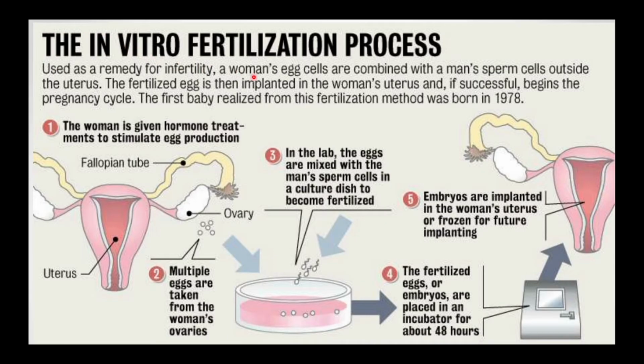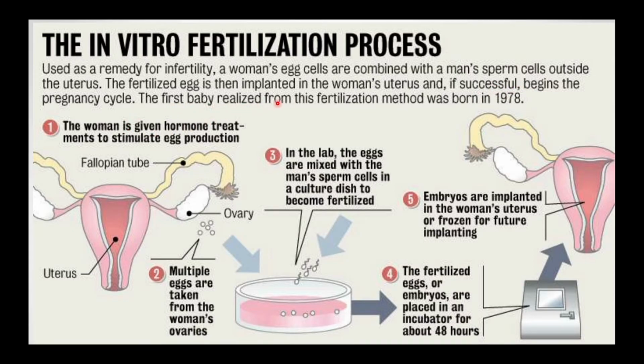So here you will see the pictorial representation. Used as a remedy for infertility, a woman's eggs are combined with a man's sperm cells outside the uterus. The fertilized egg is then implanted in the woman's uterus, and if successful, begins the pregnancy cycle.